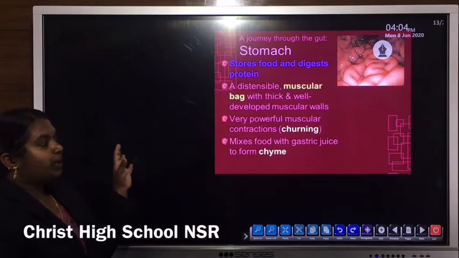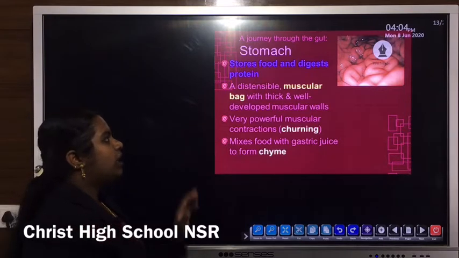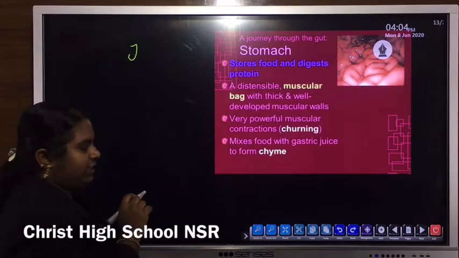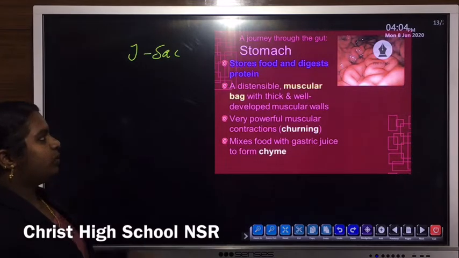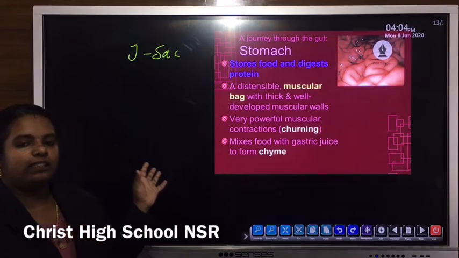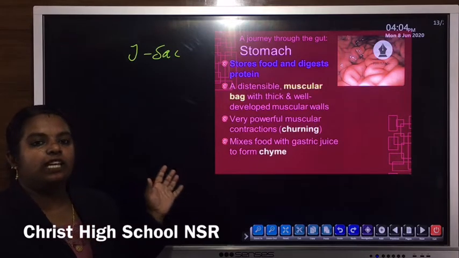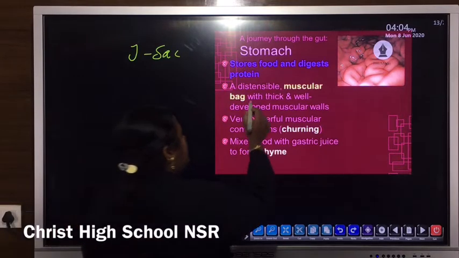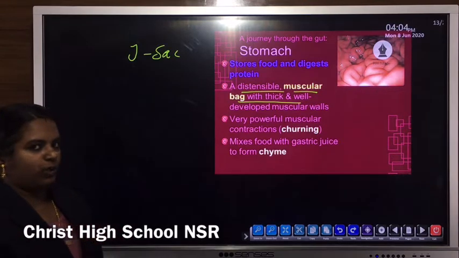Now, due to this peristaltic movement, the food bolus reaches the stomach. Stomach is a J-shaped, sac-like structure. The food is stored inside this sac-like structure known as the stomach. So the stomach acts as a temporary storage sac for food for 3 to 4 hours. It is a distensible as well as muscular organ with thick and well-developed muscular walls.